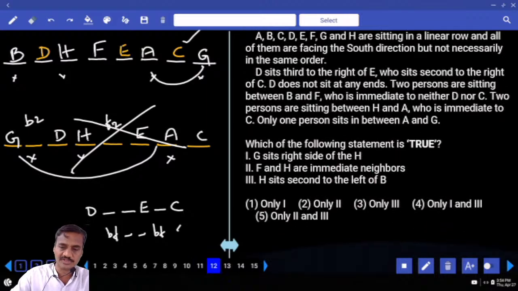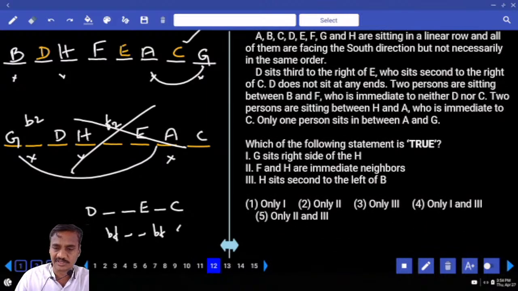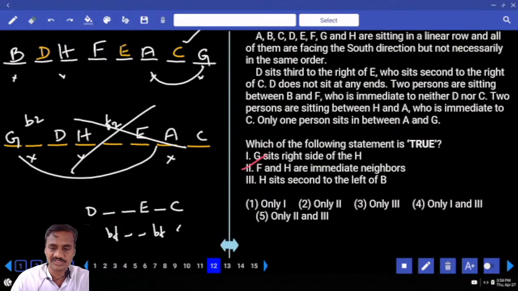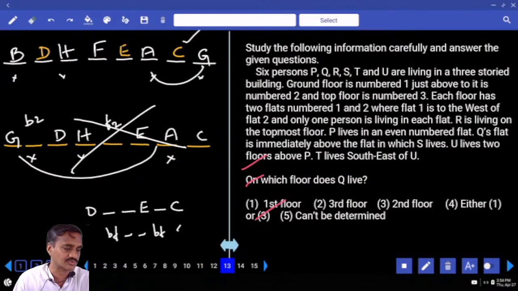12th one, which of the following statements is true? G sits right side of H. G is to the right hand side of H. Is it true or false? False. And F and H are immediate neighbors. That is true. And H sits second to the left of B. That is also true. Both 2 and 3. Choice 5, question number 12.